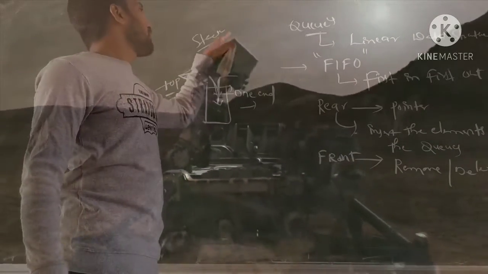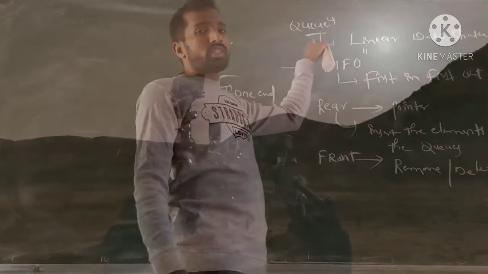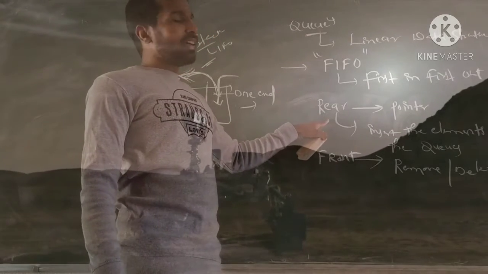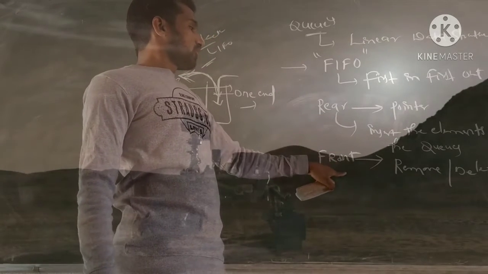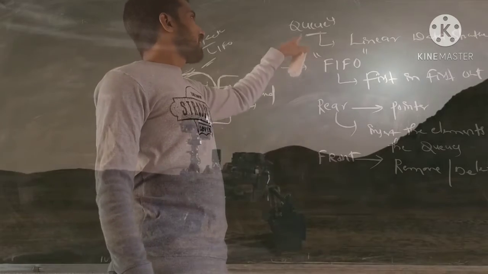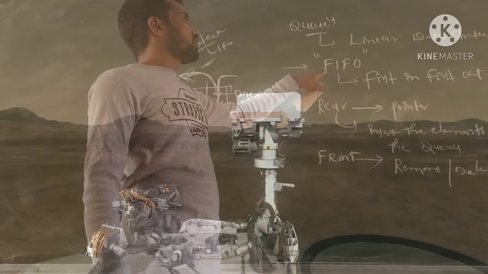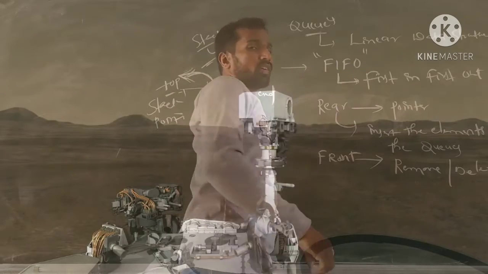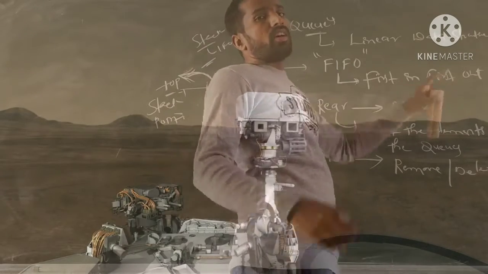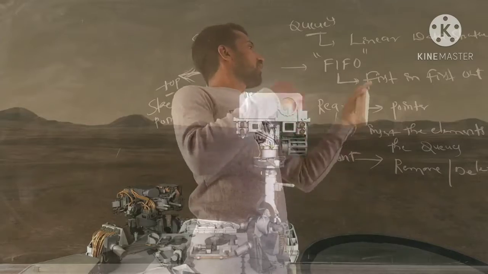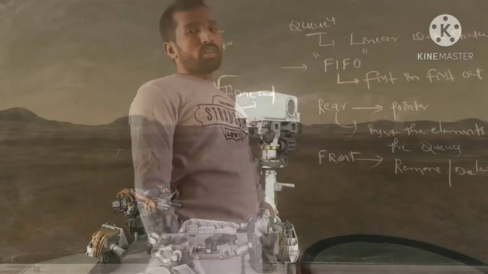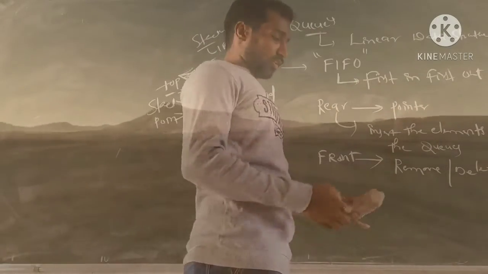That will be removed first. Whereas coming to queues, with the two ends, one end is used for inserting the values and the other end is used for removing the values, and the queues follow the basic concept that is FIFO, first in first out. The element that is inserted first should be removed first from the queue.